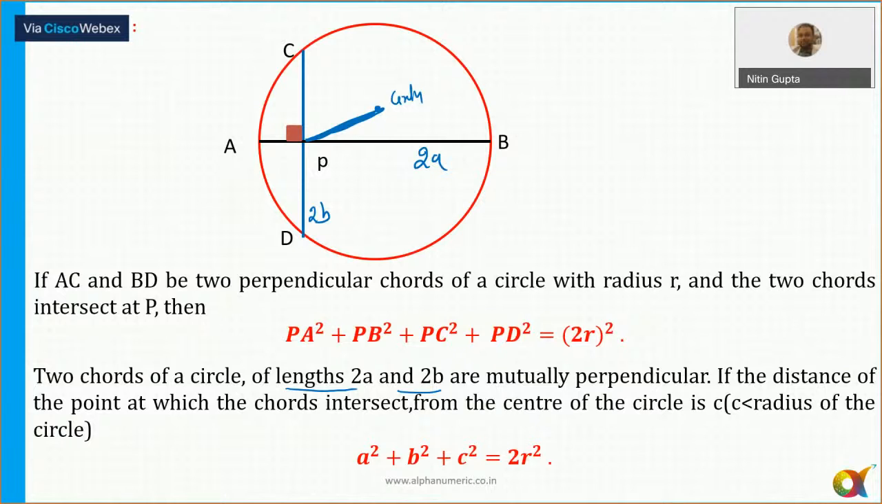This is something different from the previous one. This is the distance from the center to the point of intersection of two perpendicular chords. That is given here. So should we move to the next slide, guys? Please tell me now. All right. Next one.